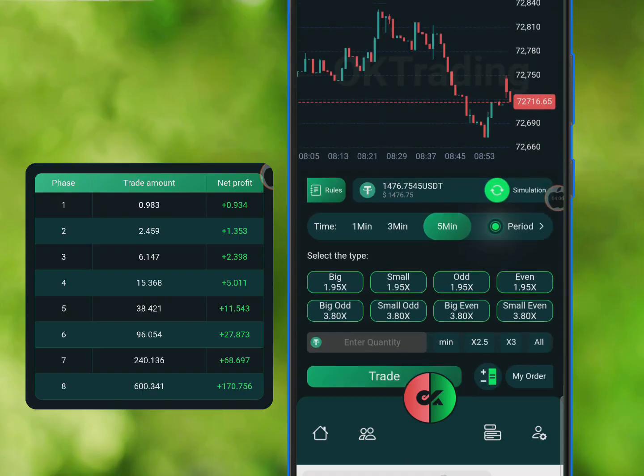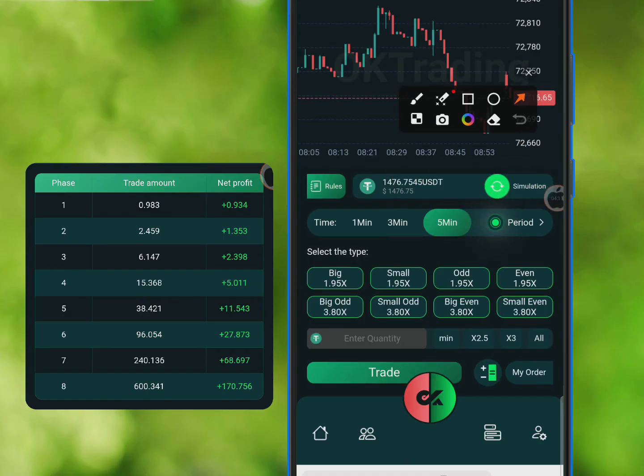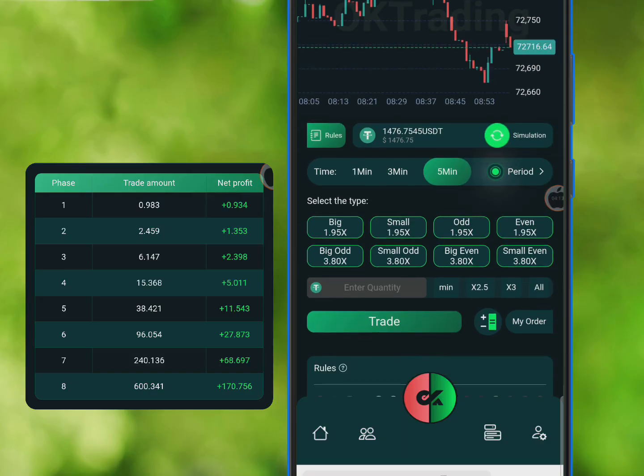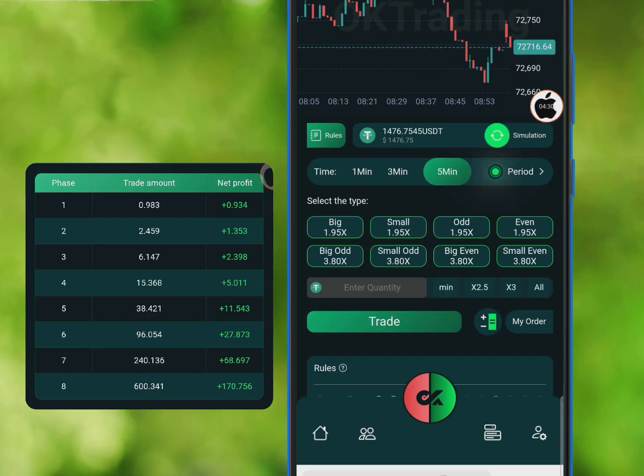Okay, so again, whenever you want to enter another signal, if your phone is a phone that usually slows a little bit or maybe the RAM is not high, you might actually find yourself again on the 1 minute section. Like you might find out that the thing has changed itself to 1 minute. Make sure you remember to change it back to 5 minutes before you enter the trade, so that you are not going to have losses. Okay, and then make sure you work with your calculator very well.